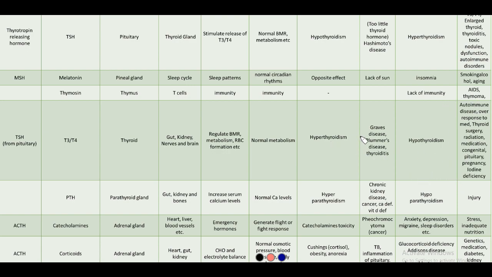So what are the symptoms of hyper and hypothyroidism? Normally thyroid hormones perform these functions, that is regulation of BMR, metabolism, RBC formation, etc. If hyperthyroidism occurs, metabolism increases. If metabolism increases, the person starts to lose weight unintentionally. There is excess hair fall, and also the eyes are protruding. So that is a symptom of hyperthyroidism.